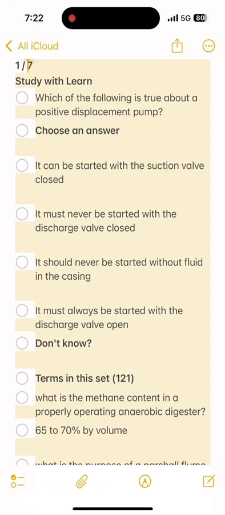Which of the following describes the appearance of healthy activated sludge? Brown with a moderate amount of crisp, white foam. What is used to control filamentous organisms? Chlorine. What is commonly used to control chlorine feed rate for disinfection?